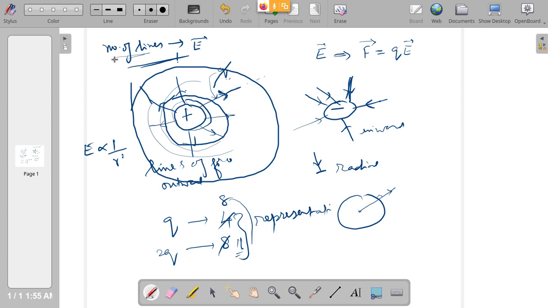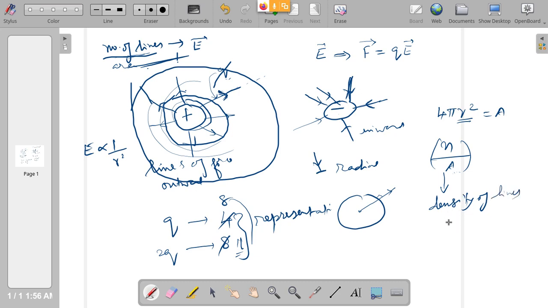No, it is actually the number of lines per unit area. So it is called number density. So you have to divide by the sphere's area. The basic trick is 4 pi r square. The radius of the sphere is r, and the surface area of the sphere is 4 pi r square. So you have to divide, number per unit area, number density, or whatever you want to call this. This is called density of flux lines, or density of lines of force.